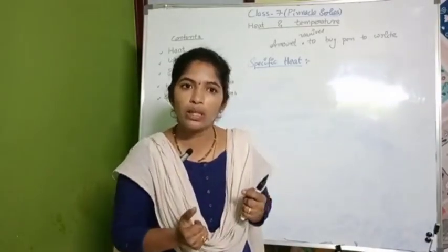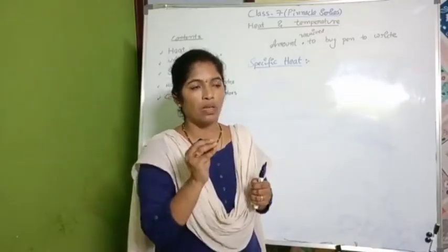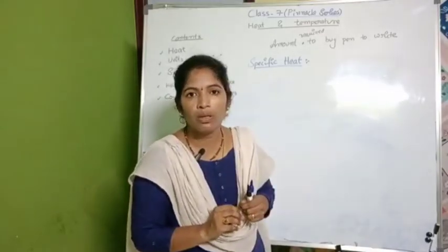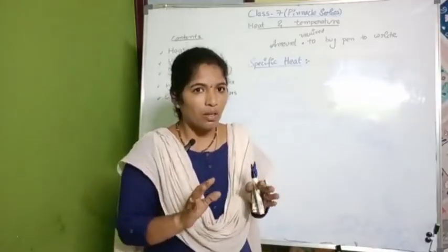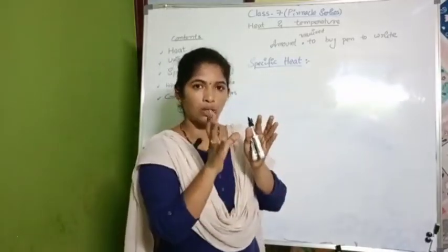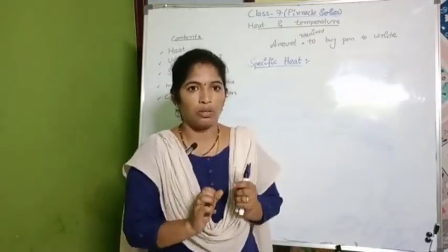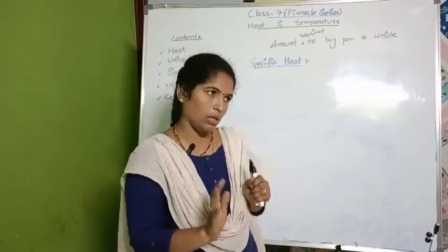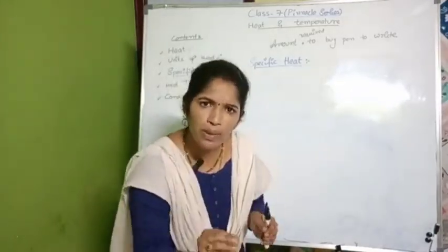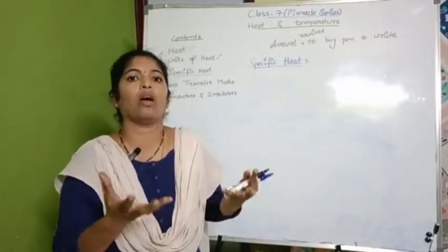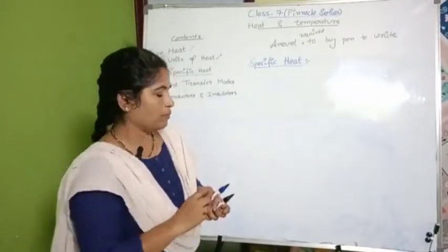The remaining I'll not eat. Those persons will say that they are very specific about their food. They are very specific about their dresses. That means they are very specific about the color, combination, or maybe a model, right? Similarly, specific heat means every substance is very specific about the heat that it absorbs, right?